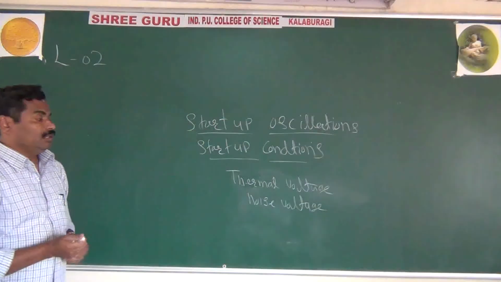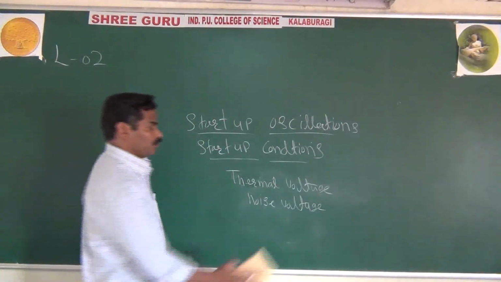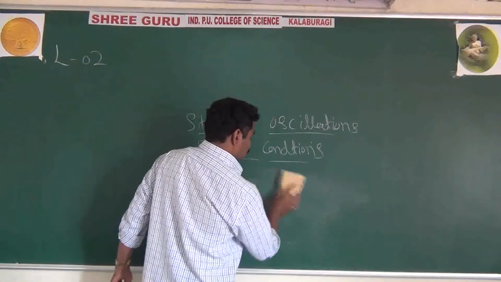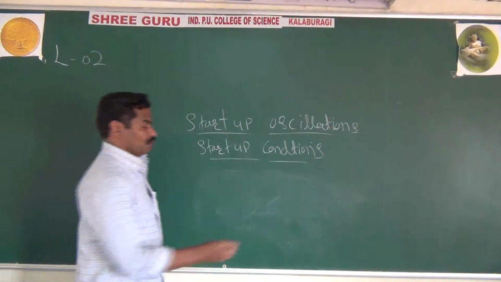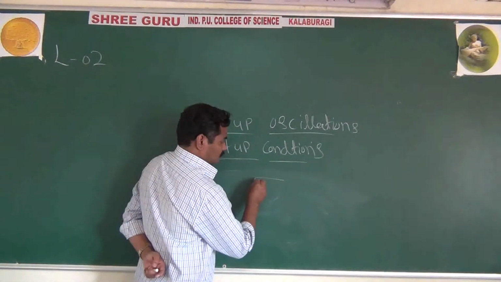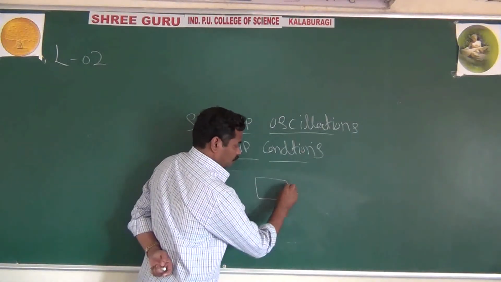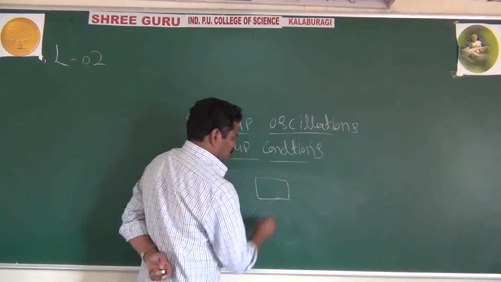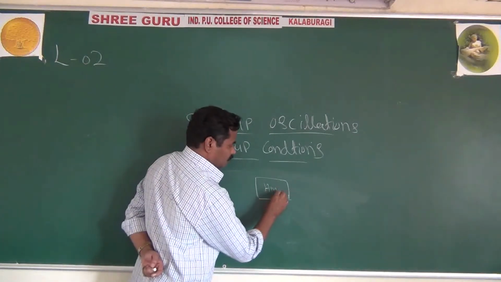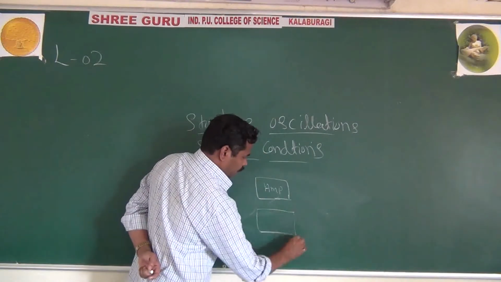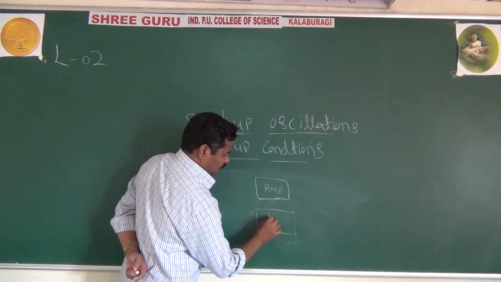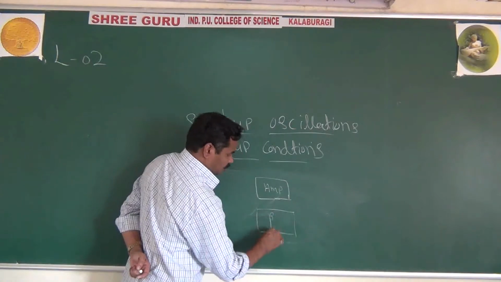Actually here, consider this is your amplifier, and here you have the feedback network. That is what I am saying in the simple feedback model.